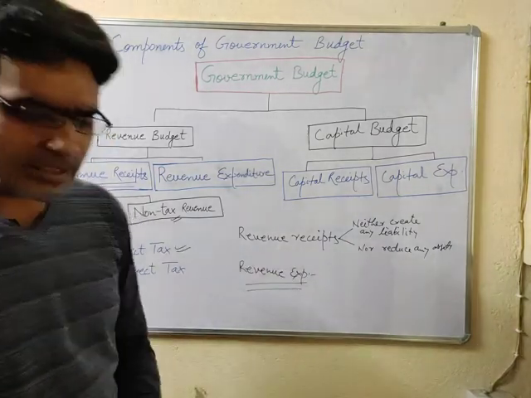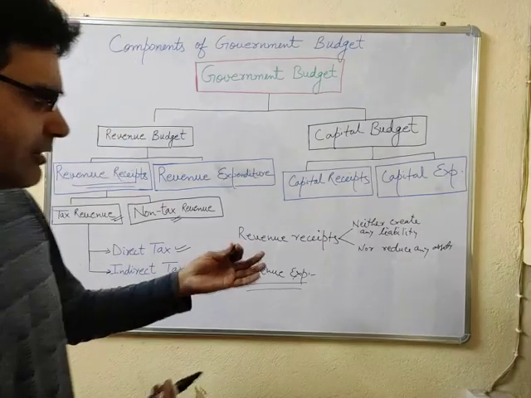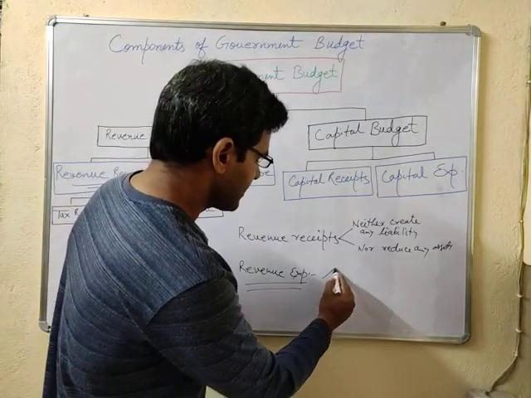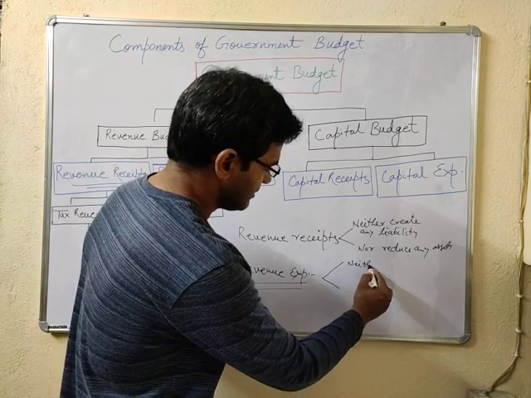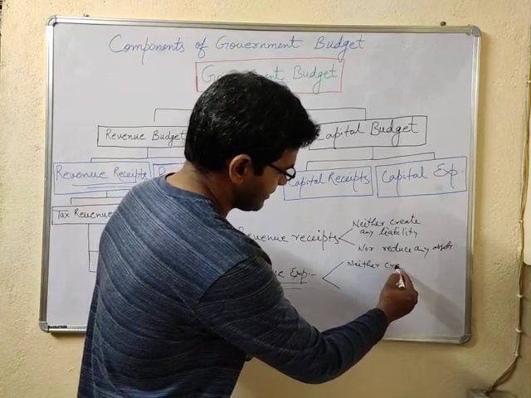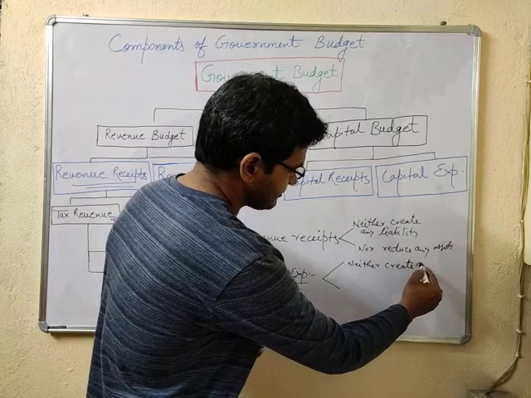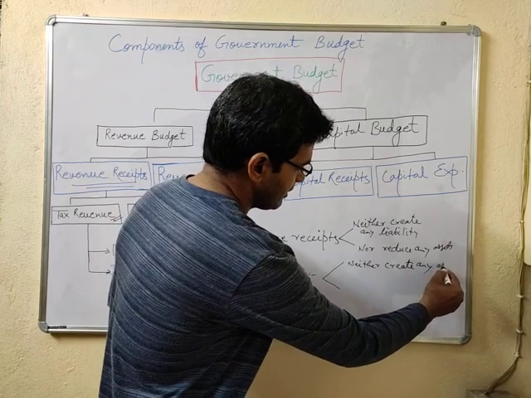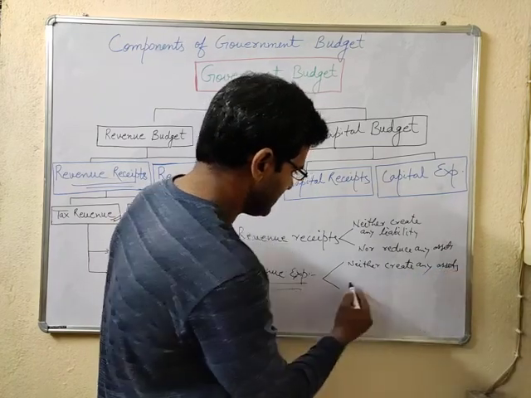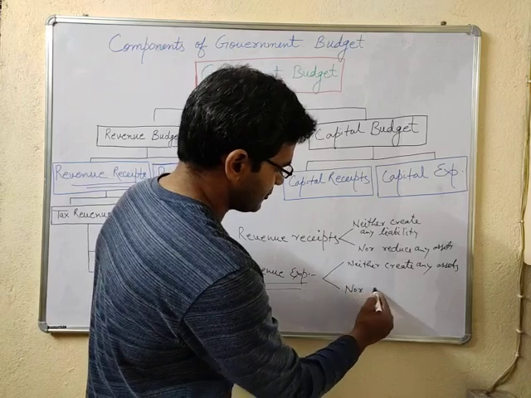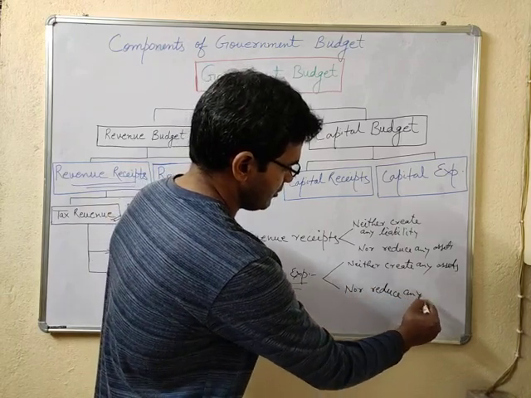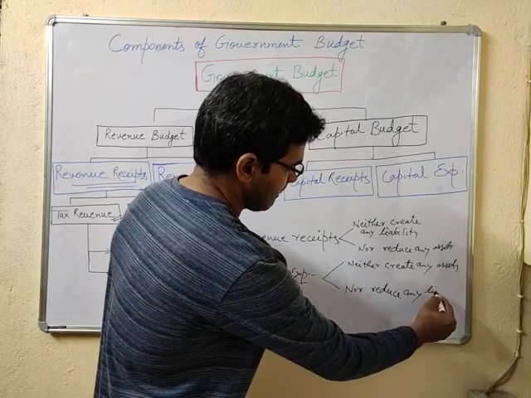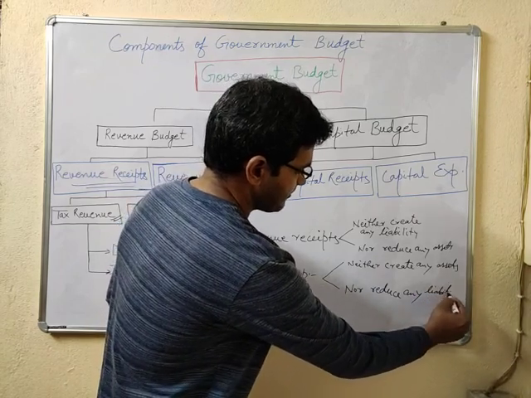Similarly, revenue expenditure is that which neither creates any assets nor reduces any liability.